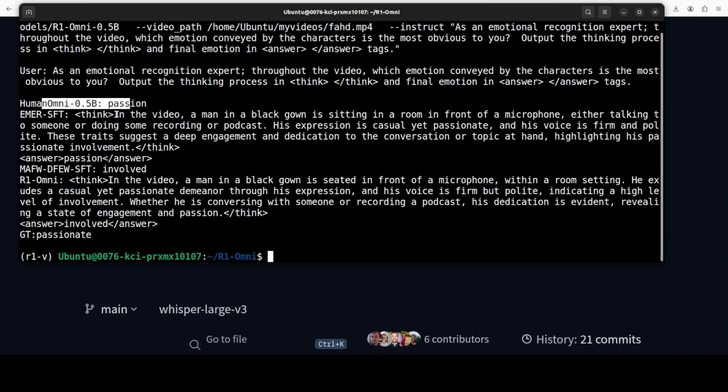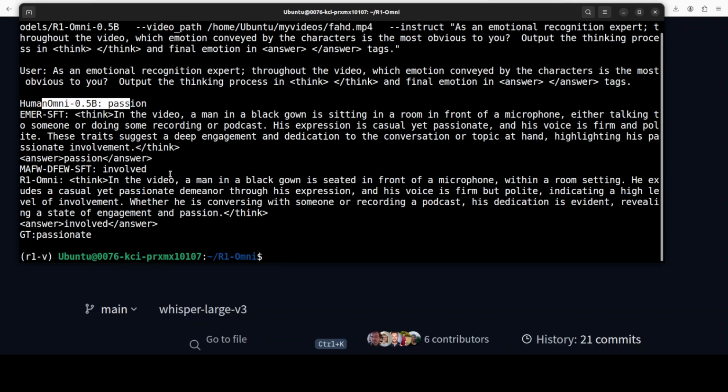It says that in the video a man in a black gown is sitting in a room in front of a microphone, either talking to someone or doing some recording or podcast. His expression is casual yet passionate, and his voice is firm and polite. These traits suggest a deep engagement and dedication to the conversation or topic at hand, highlighting his passionate involvement.